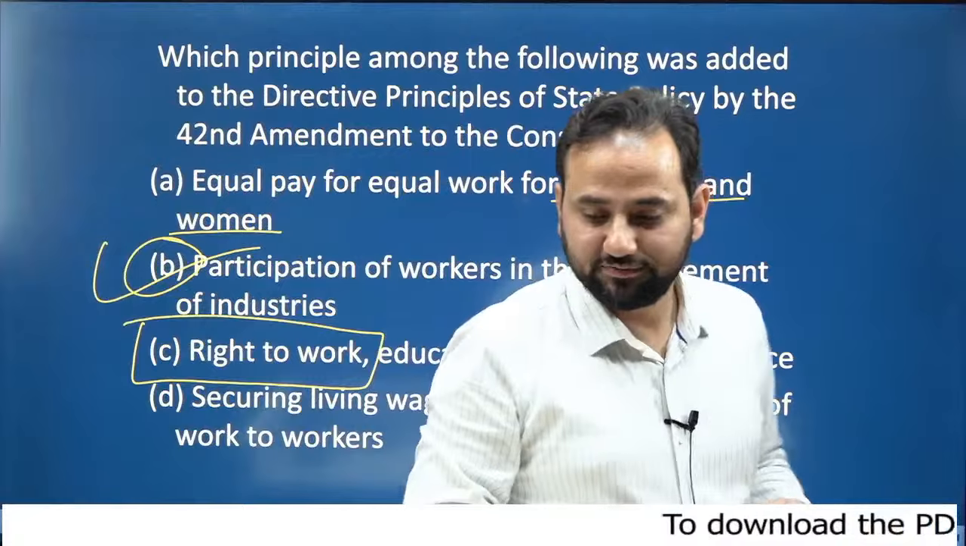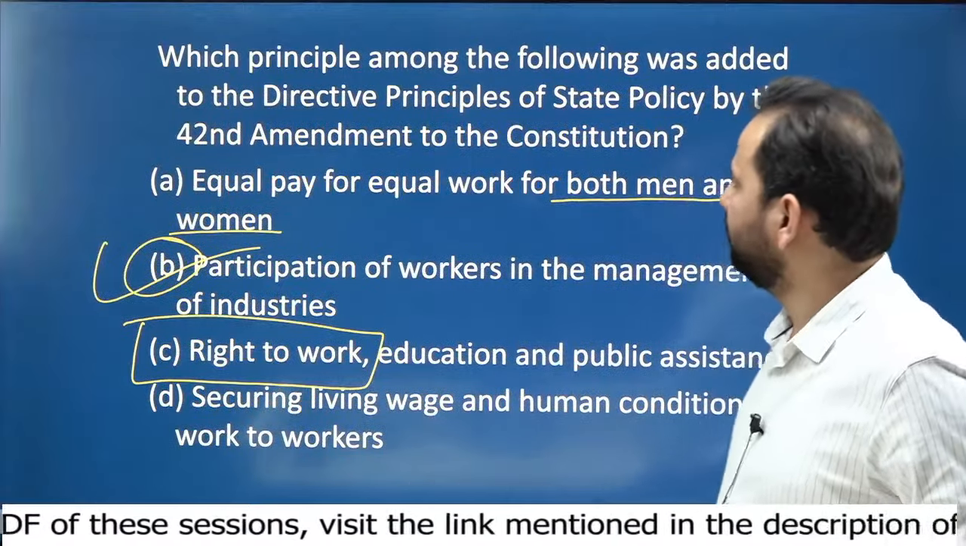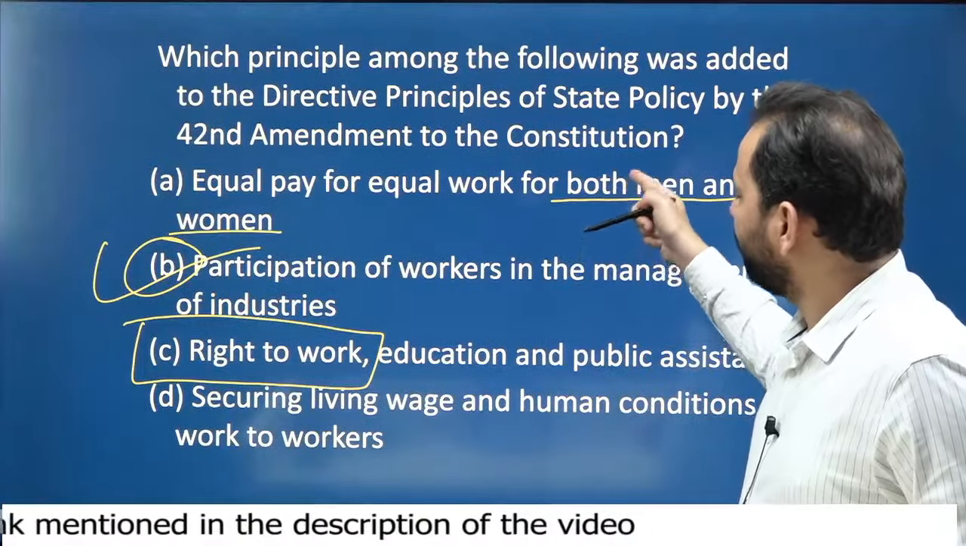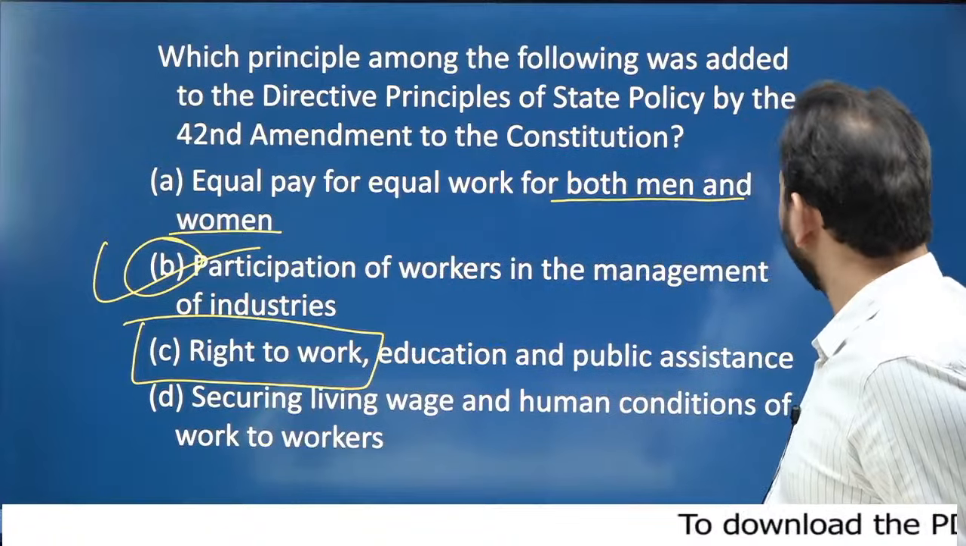This was the answer. A, Vicky, how A, dear? This equal pay for equal work was there in the original Constitution also. So how can A be the answer?